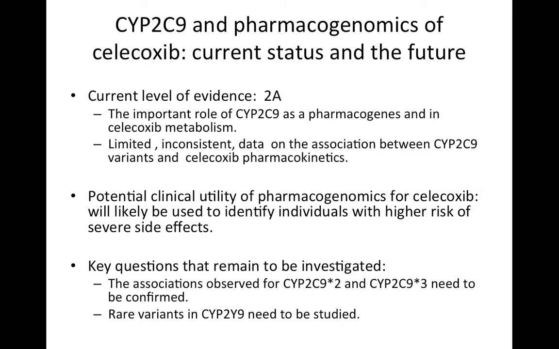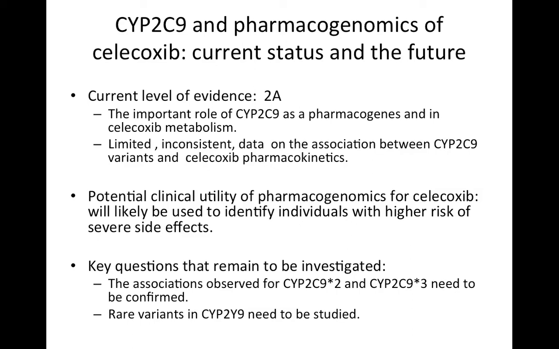Given the potential severe or even fatal side effects of celecoxib, identifying individuals who are at higher risk of such side effects is critical and will likely be the most important clinical utility of pharmacogenetics for celecoxib. Currently, the FDA recommends but does not require genetic testing of patients from at-risk populations before initiating treatment with celecoxib.